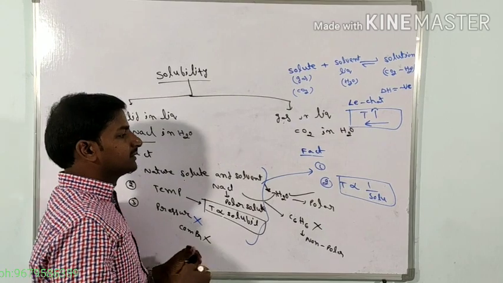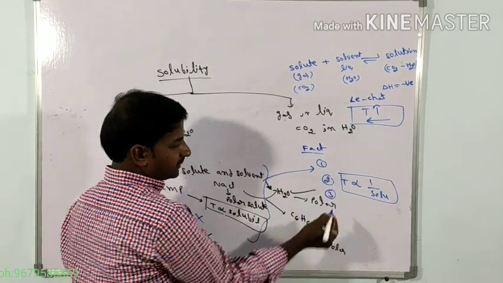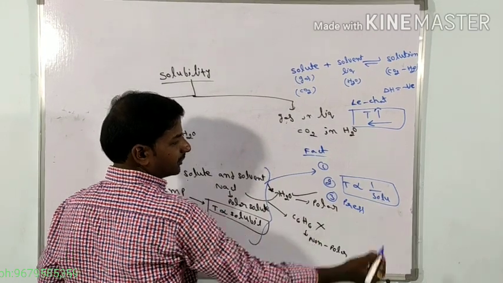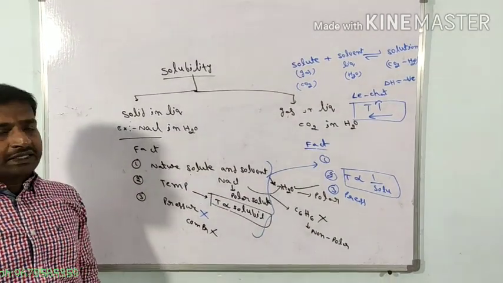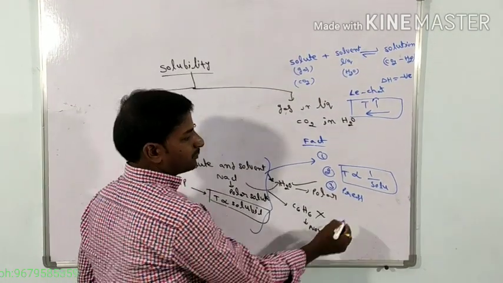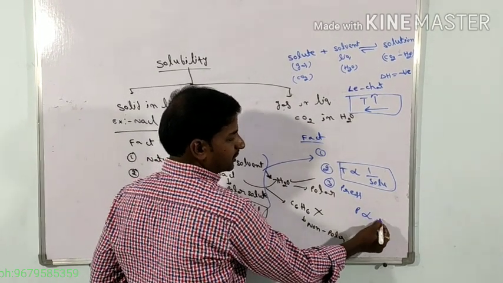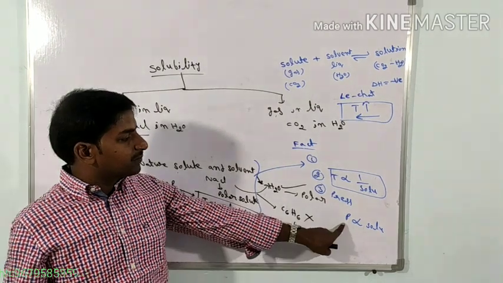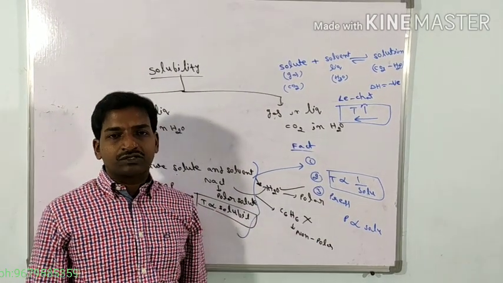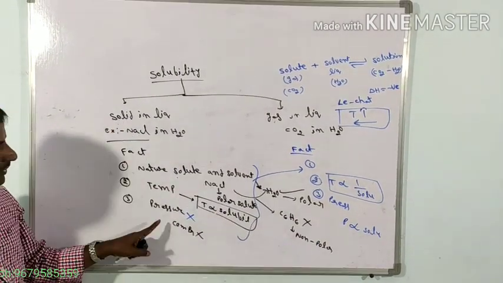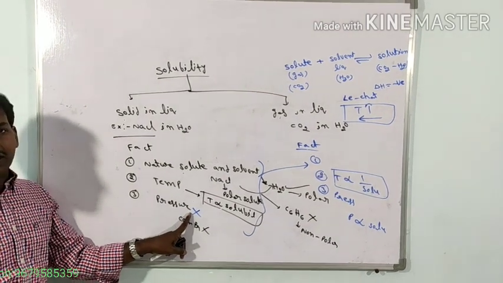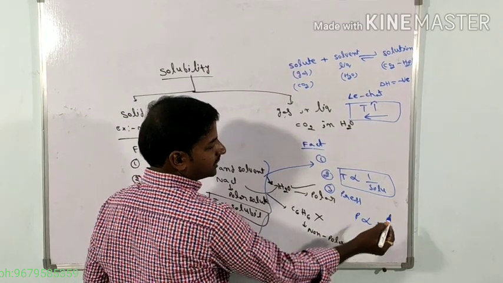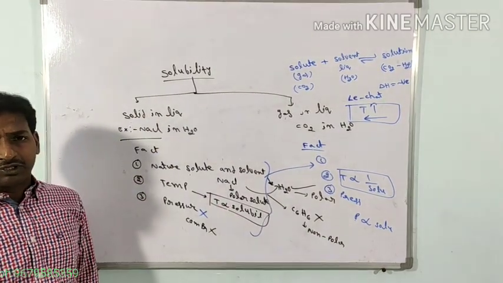Now let me see the third factor. So what is the third factor? Effect of pressure. In a gas and liquid system, the pressure is directly proportional to the solubility. If you take a solid in a liquid system, the effect of pressure is negligible, but in a gas and liquid system, pressure is directly proportional to the solubility.